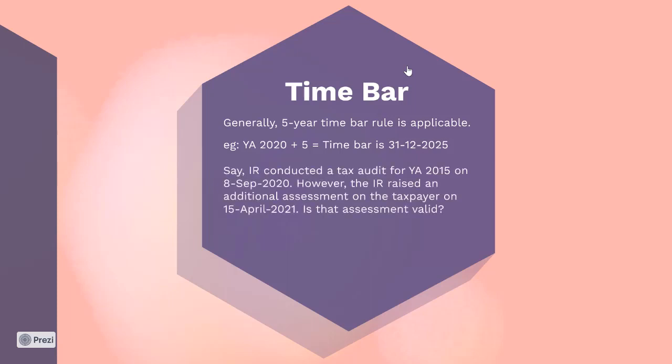Now, I'm giving an example, okay? So let's say the example given here is that Inland Revenue conducted a tax audit for year of assessment 2015 on the 8th of September 2020. Now, look at why 15. If you add 5 years to 2015, it's supposed to be 31st December 2020. So there's nothing wrong for the Inland Revenue to carry out a tax audit in September 2020. Okay, it's not time bar. However, the Inland Revenue raised an additional assessment on the taxpayer on the 15th of April 2021. Now, which is after the time bar period.